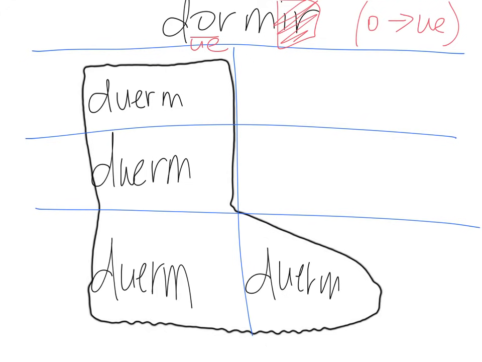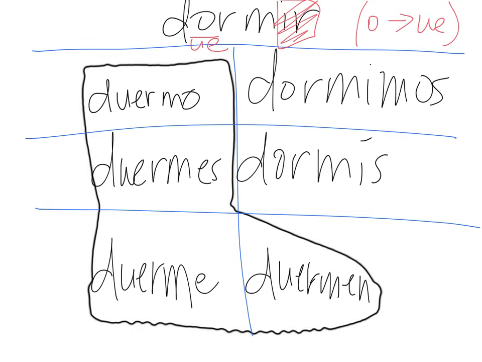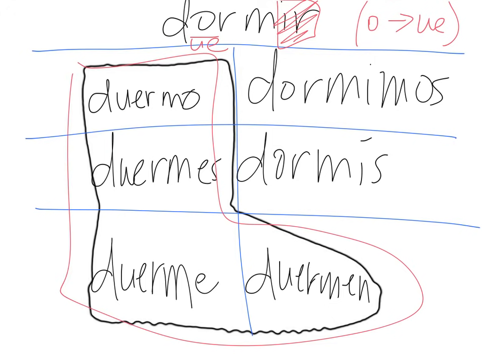Remember, inside the boot. Outside of the boot, that O is going to stay there, dorm. Okay, I need to add my endings for IR verbs. Duermo, duermes, duerme, dormimos, dormís, and duermen. Once again, inside the boot, stem change. Outside of the boot, no stem change.